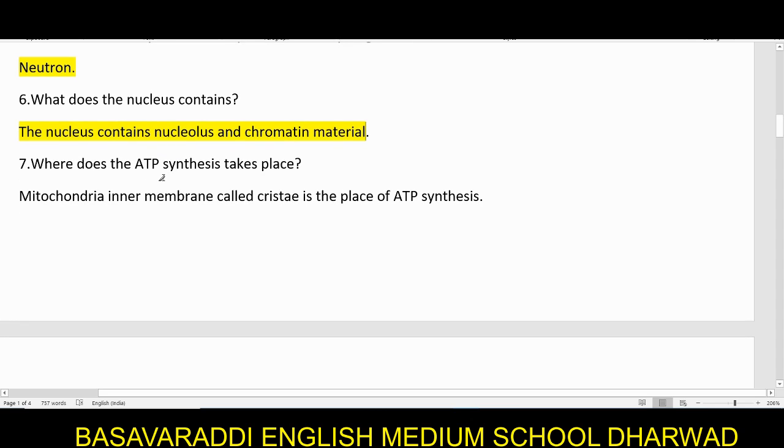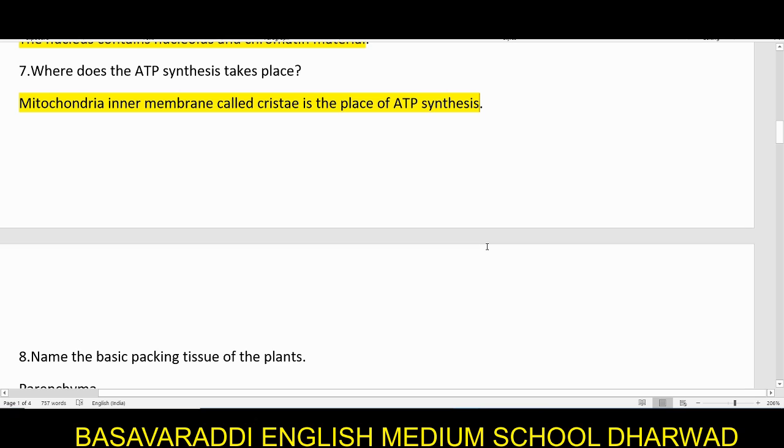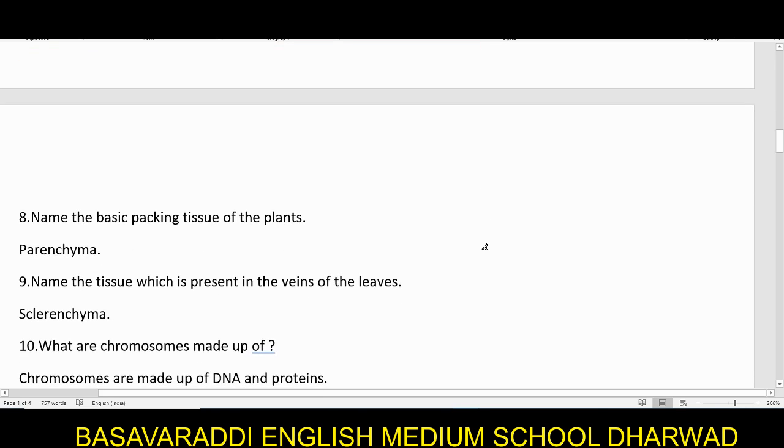Next, where does ATP synthesis take place? As we have studied about the mitochondria, the inner membrane is folded many times. That folding is called cristae. In this cristae, the ATP synthesis takes place. Adenosine triphosphate, the energy currency, is synthesized here in the inner wall of the mitochondria.